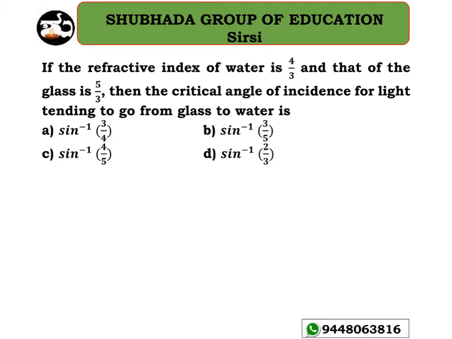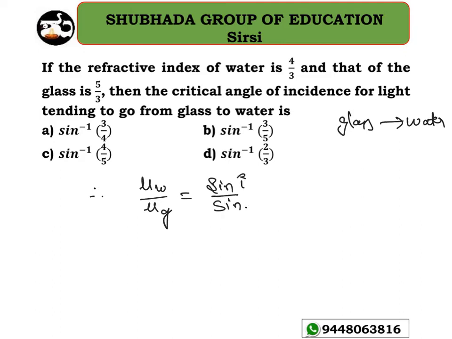A very good problem. If the refractive index of water is 4 by 3 and that of glass is 5 by 3, then the critical angle of incidence for which the light tending to go from glass to water is, correct? So clearly here the ray of light is going from glass to water. So I can take the refractive index of water with respect to glass to be equal to sine of angle of incidence to sine of angle of refraction R. The refraction is going to be 90 degrees, for which the angle of incidence is the critical angle.